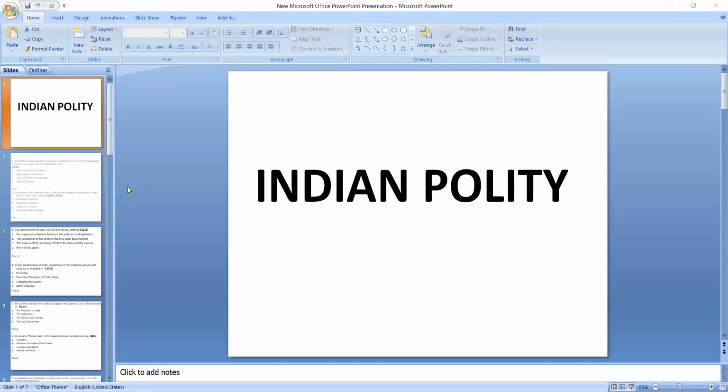Okay. So while preparing for the constitutional framework section, you will have to read about the characteristics of the constitution also, isn't it? Then you will get to know about the preamble of the constitution, then the fundamental rights, directive principles of state policy. Okay, we all know that we have 6 fundamental rights, isn't it? And from the section of the fundamental rights, you will get to know that